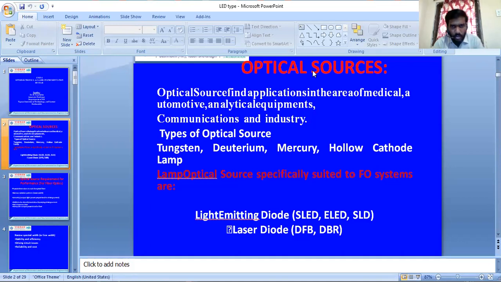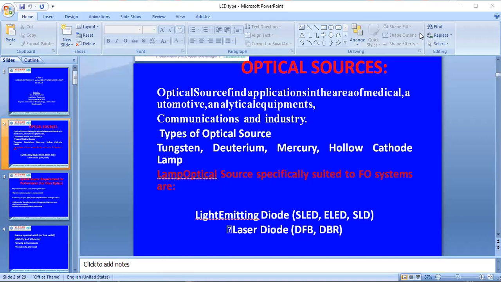These optical sources are mostly used in different applications like in the area of medical, automotive, and analytical techniques also. So basically in optical communication, we will use these optical sources: tungsten, deuterium, mercury, and hollow cathode lamps. But in optical communication, the optical sources are special,